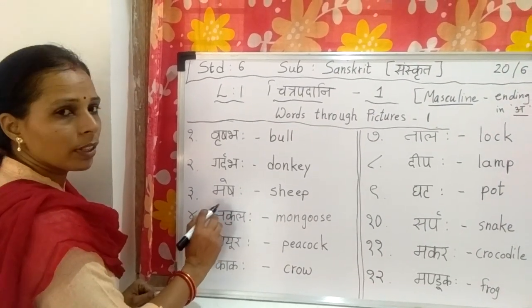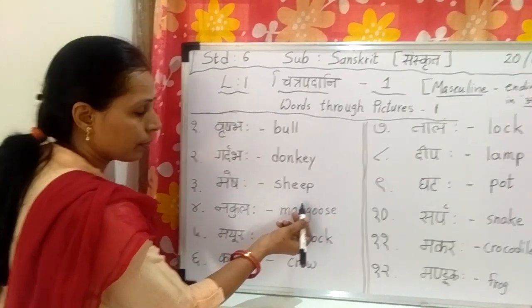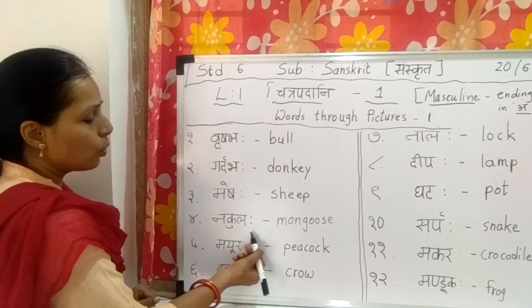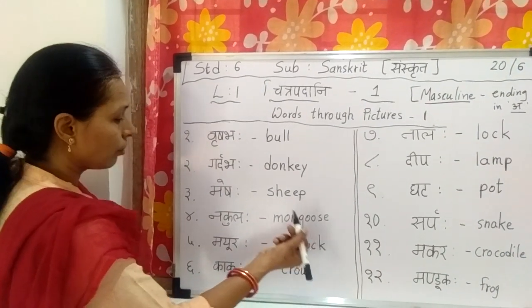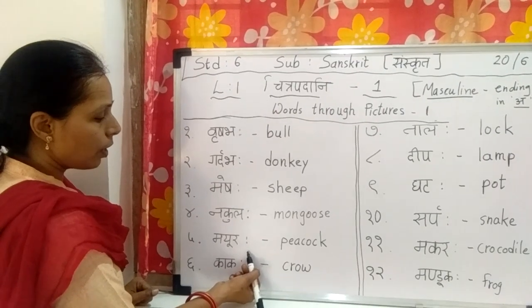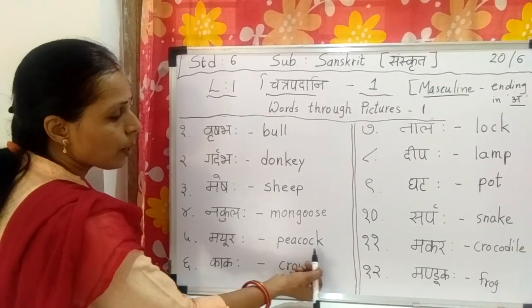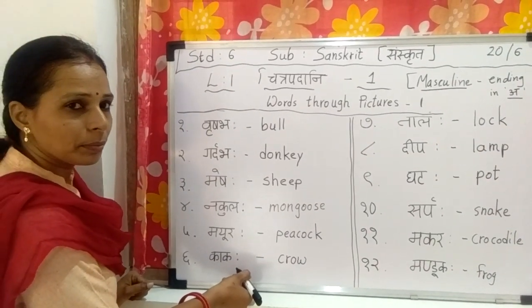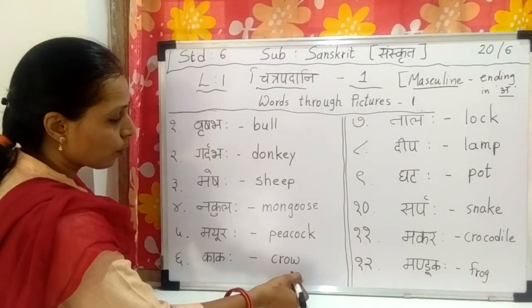Meshaha. Meshaha means sheep. Nakulaha. Nakulaha means mongoose. Mayuraha. Mayuraha means peacock. Kakaha. Kakaha means crow.